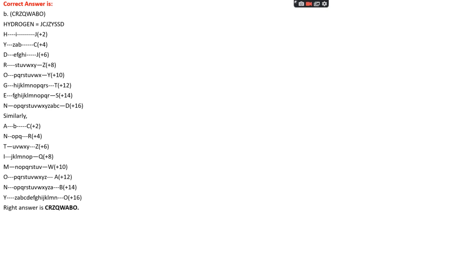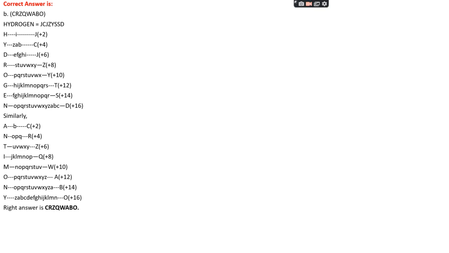Okay, let's see the code for hydrogen. If we see H, there is one letter I as a gap, and then there's J. Okay, if we see Y, then ZAB, 3 is the gap, there's C, +4. The same is applied, like D, there is +6, there is R, there is +8. So the even numbers will be added. For H coding, in +2 positions, that is the code for H. The same pattern is applied, that is +4, 6, 8, 10, 12, 14, 16.